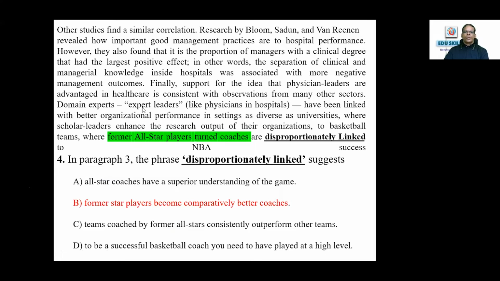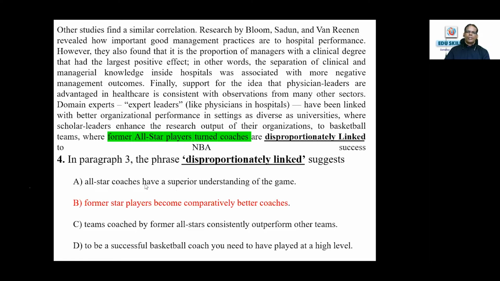We'll read from here. Domain experts, expert leaders have been linked with better organizational purpose in settings as diverse as universities, where scholar leaders enhance the research output of their organizations, to basketball teams, where former all-star players turned coaches are disproportionately linked to NBA success. So here it says former star players become comparatively better coaches. Disproportionately linked to the NBA success means they are leading to success, which means better coaches. The comparison is there, better expression, comparison.